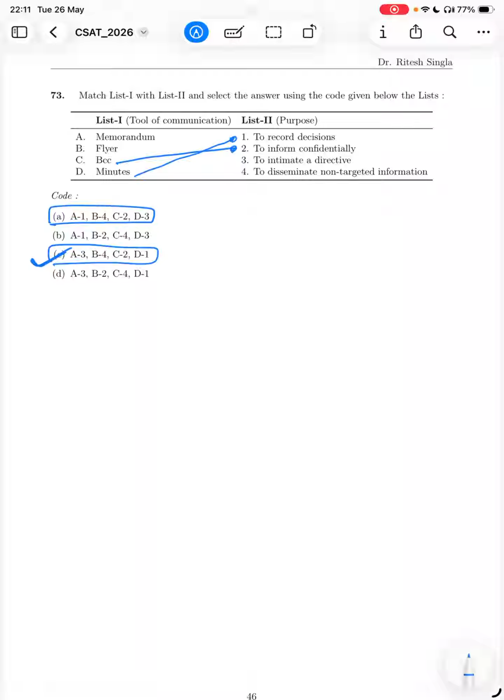You do not need to know all the meanings. Or maybe some of you might know flyer or memorandum, but you know that flyer will be these 4 and memorandum will be to intimate a directive.